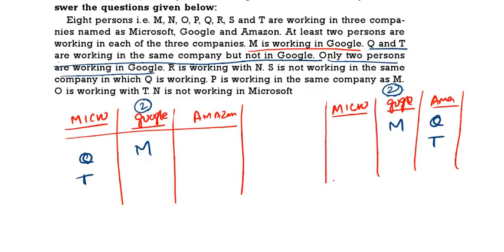Now see the next one. P is working in the same company as M. Now Google is over. Anyone should come in either Microsoft or in Amazon. Then see the next one.